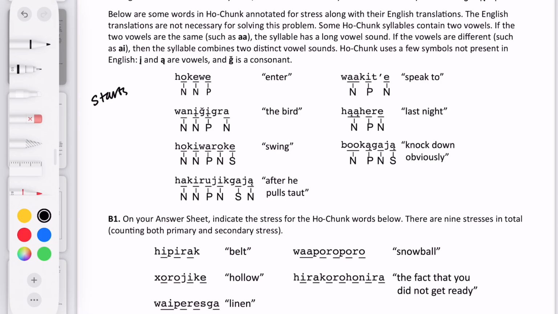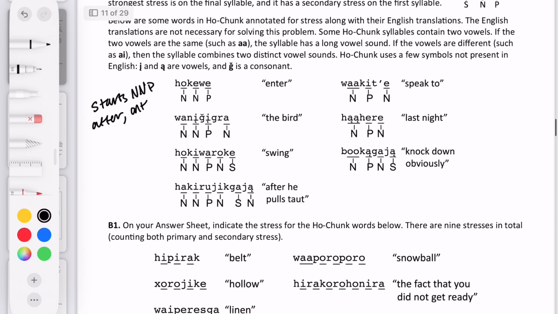Starts N, N, P, and then after it alternates N, S, N, dot, dot, dot, and continues based on however many syllables there are.